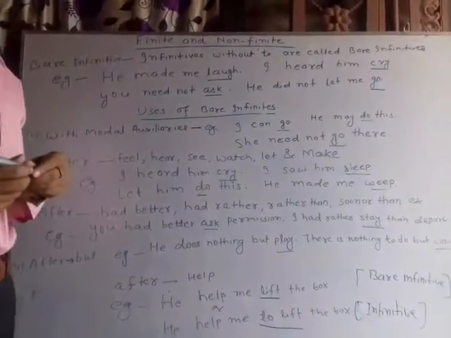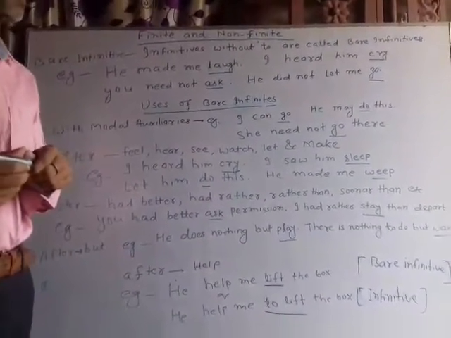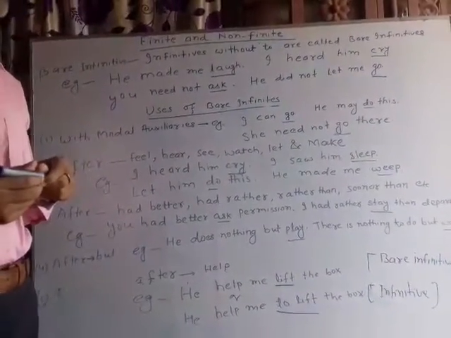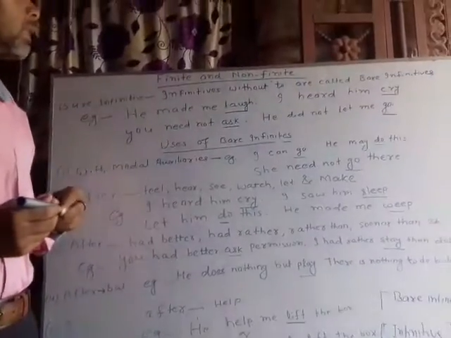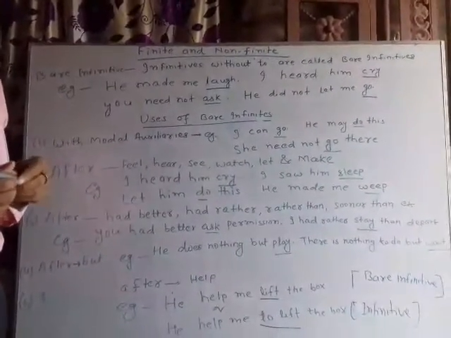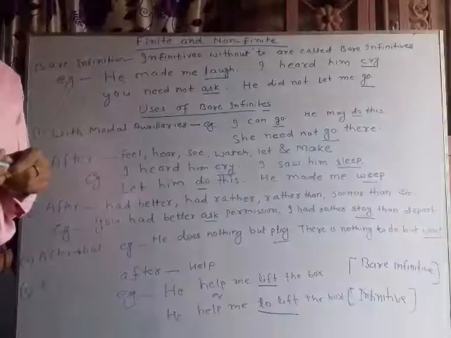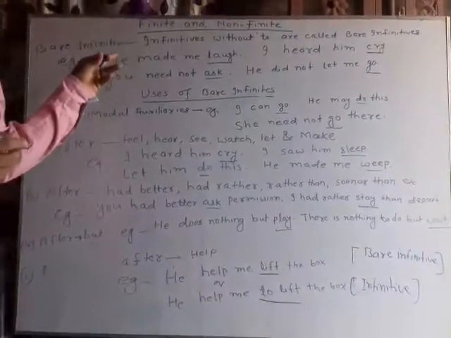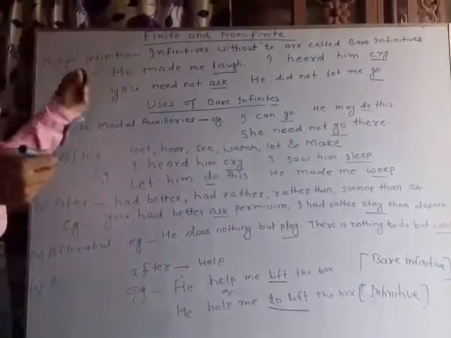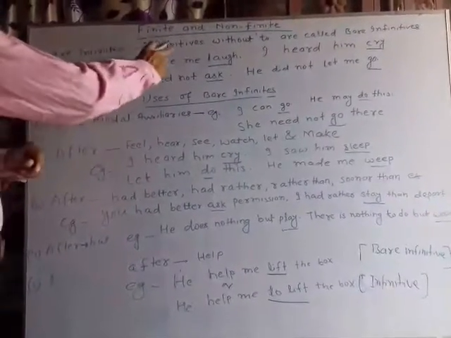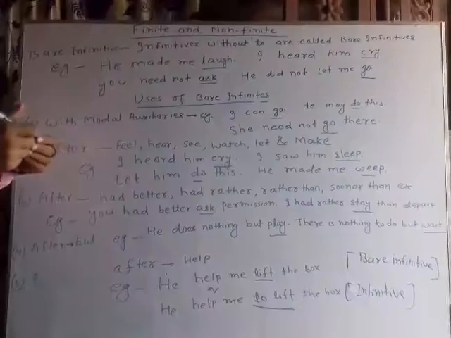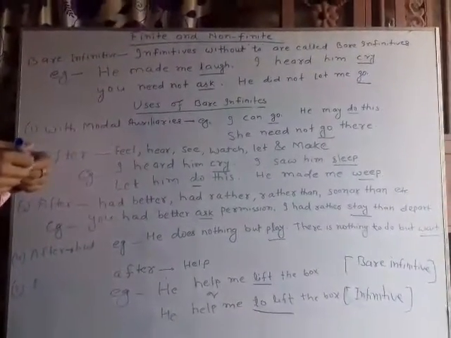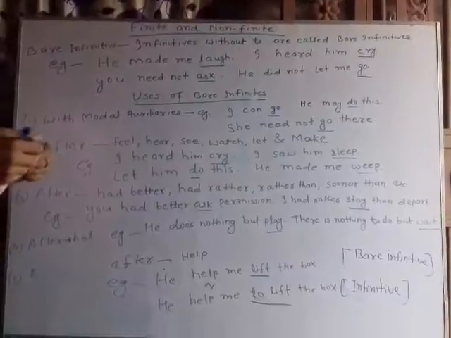First, see what is an infinitive. Infinitives are the verbs that are used with to. The verbs used with to are called infinitives, and the opposite of that is bare infinitives. Infinitives without to are called bare infinitives. These infinitives are used without to.